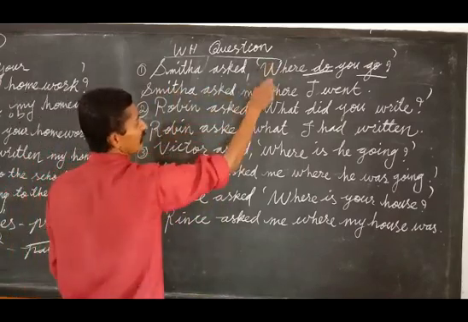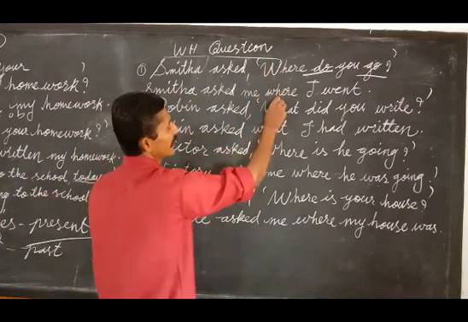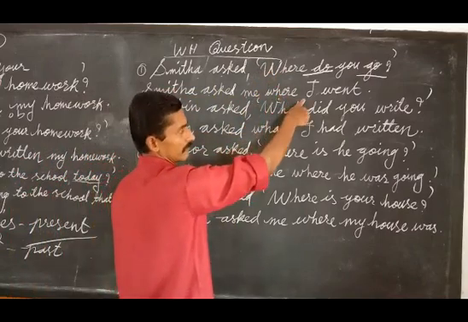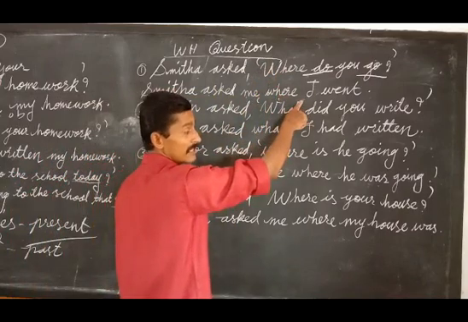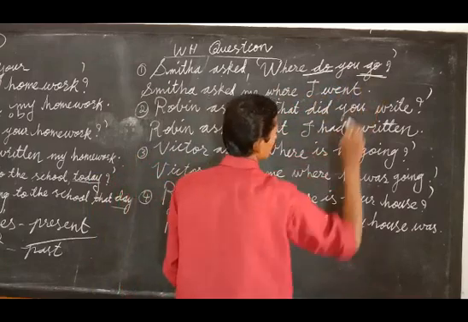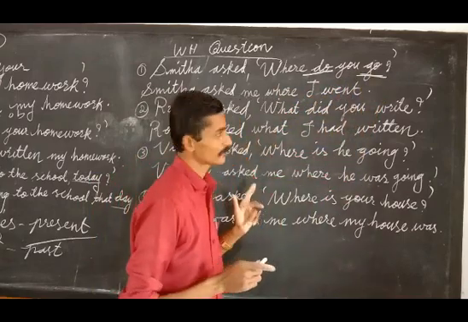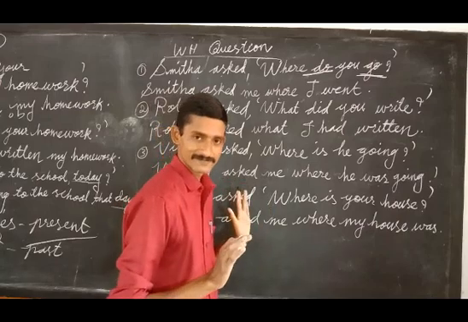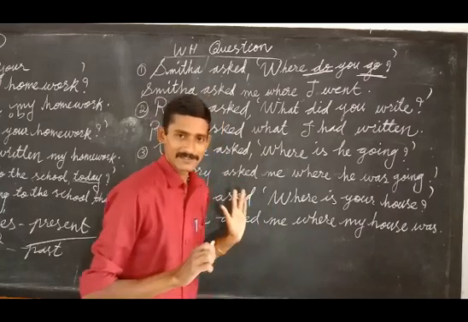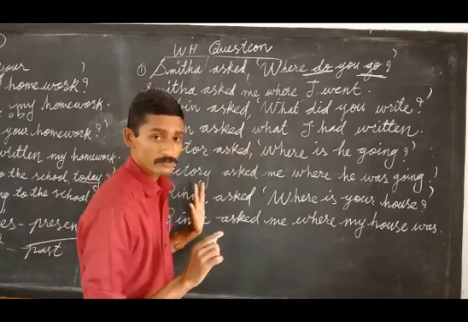Right? So let's answer. Smita asked me, just take the same word down here, where. Now the subject. Where I. What is the V2 of go? Went. So the answer is where I went. That ends with a full stop.